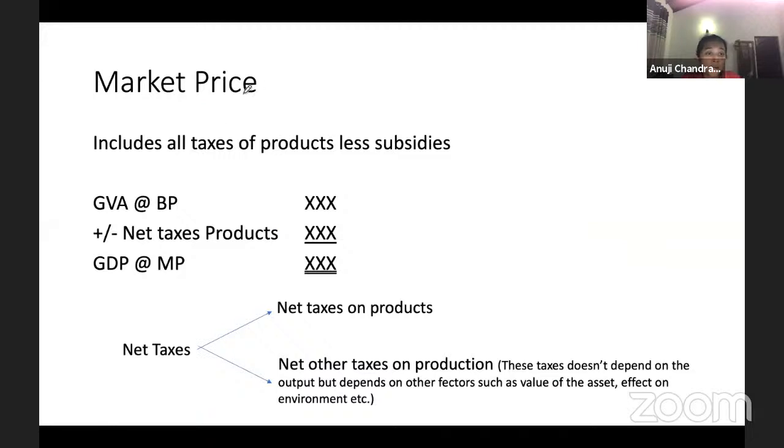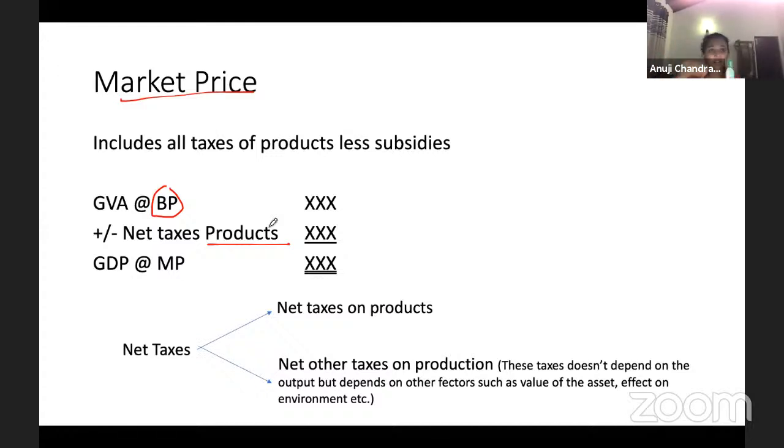So guys, remember, the only difference between the market price and the purchaser's price is these transport costs and so on, which generally we don't include, but it is included. But if they usually give you GVA at basic price, it's simple. You just add or deduct the taxes on products. Like I said, to the basic price you add the taxes on products. You have the basic price I get for the production of this sanitizer bottle. Then what are the taxes that I have to incur to sell this sanitizer bottle to the market?